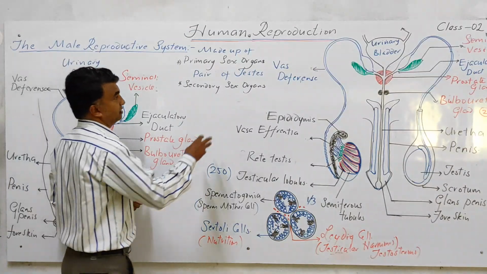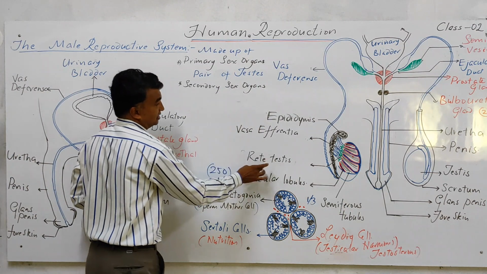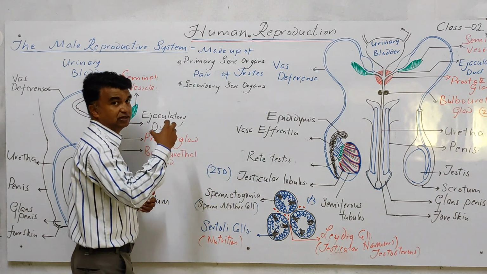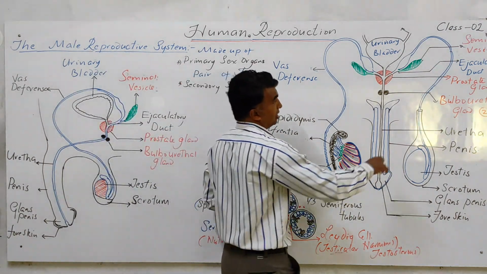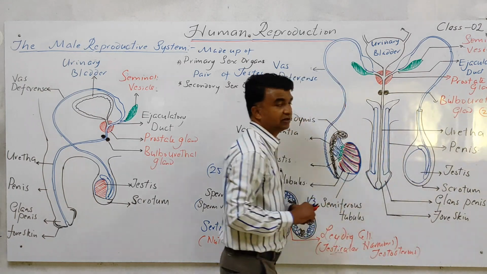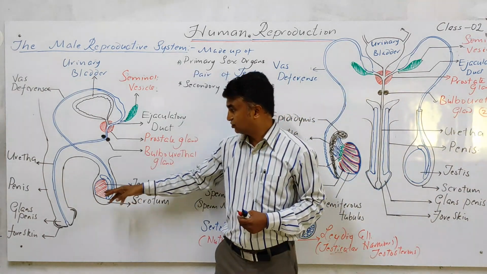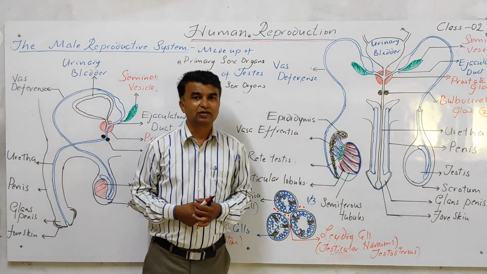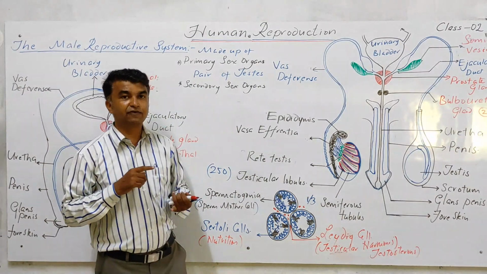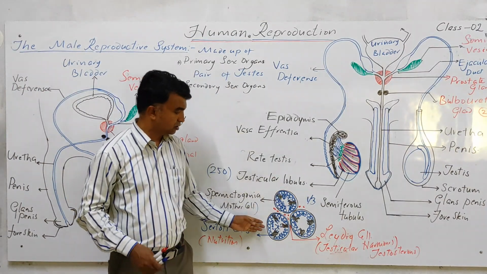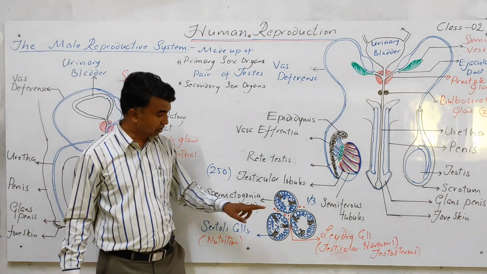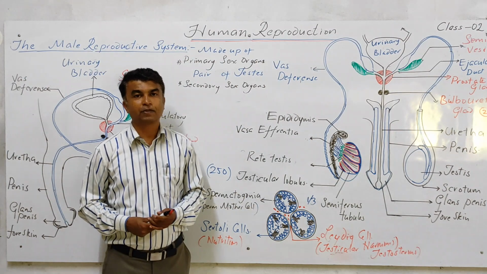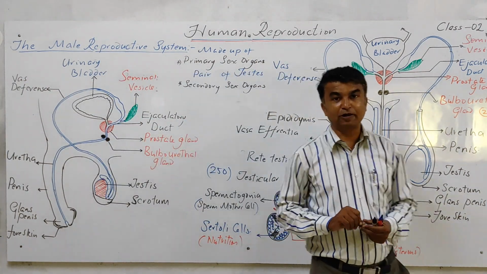So ultimately, the testis is the primary organ. Rete testis, vasa efferentia, epididymis, and vasa deferens are the accessory ducts, and seminal vesicle, prostate gland and bulbourethral gland are the accessory glands. External genitalia means the muscular penis. Some sub-questions they may ask: what is the significance of the scrotum, what is the function of Sertoli cells, what is the function of Leydig cells or spermatogonia. These are the sub-questions. Clear? So it is a figure-based explanation only.